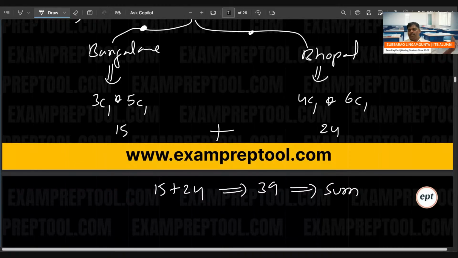There is no relation. A and B, no relation, so plus rule. If A followed by B, oh, product rule. A is one rule, B is one rule, no relation: A plus B. A followed by B, oh, product rule. Like that, when you do a few problems and practice, you will get it.